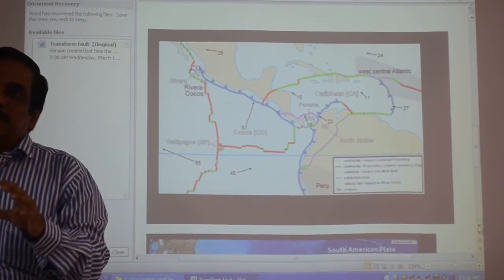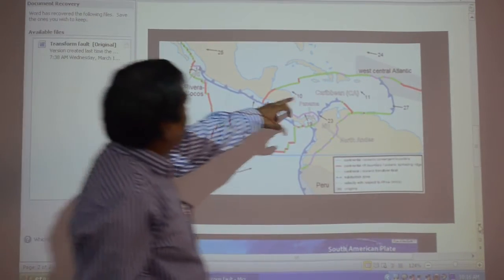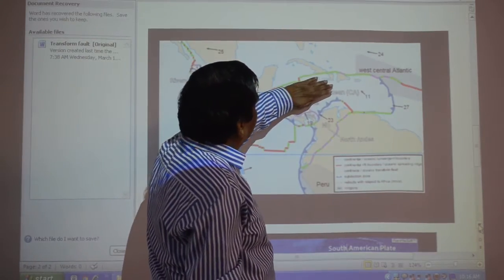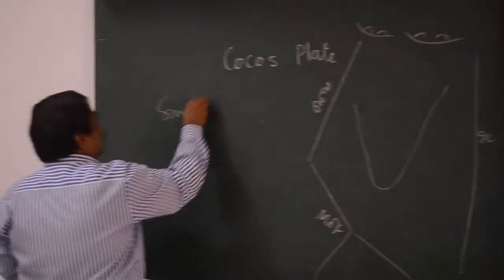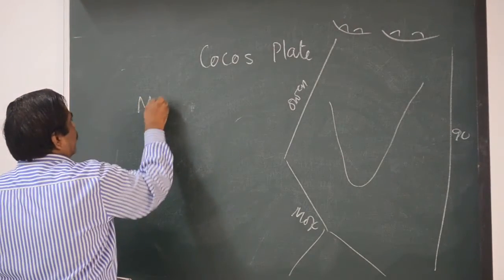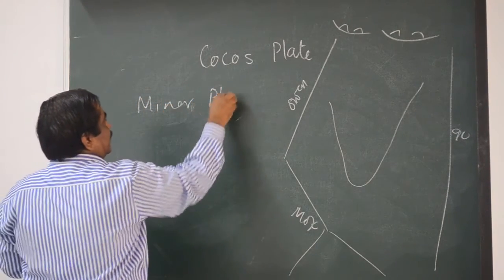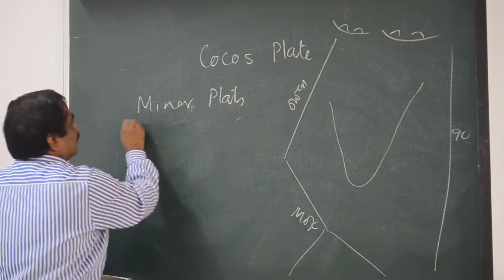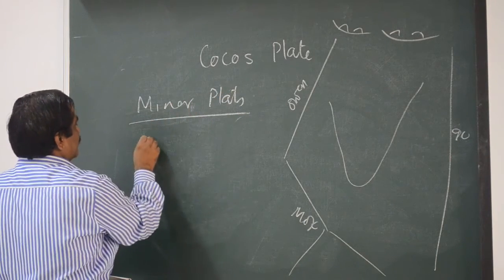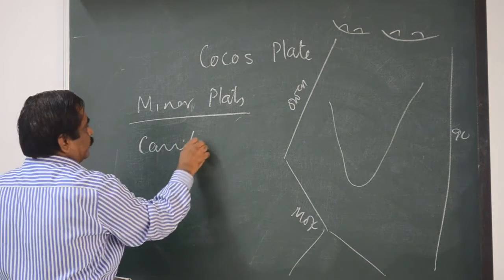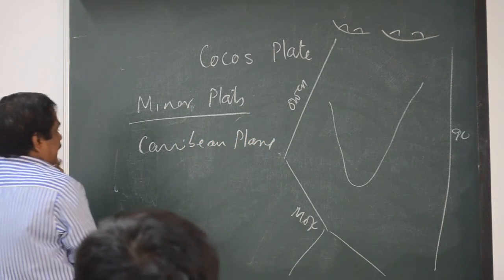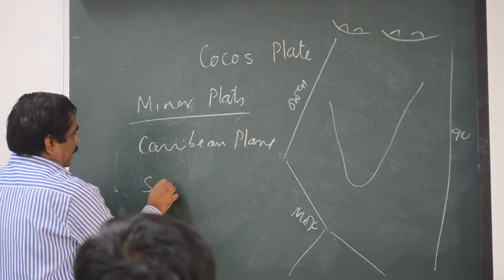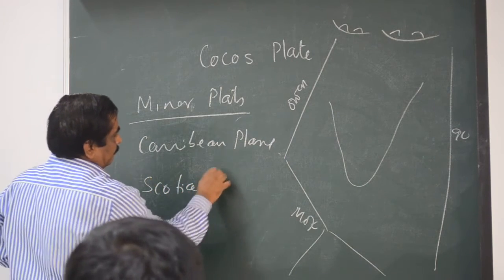They may not have well-defined margins. These are called minor plates, not small plates. Here I am telling you Cocos, Caribbean. The Caribbean is the West Indies plate. There is one more, the Scotia plate.